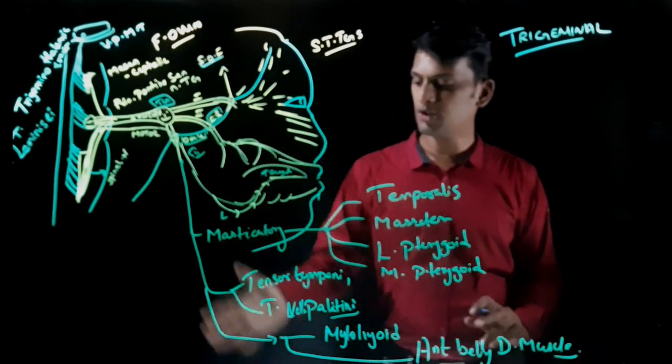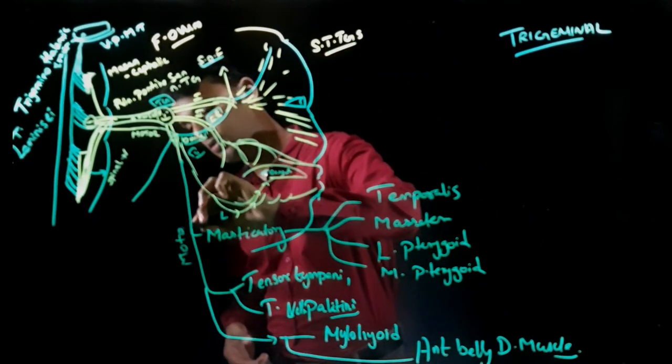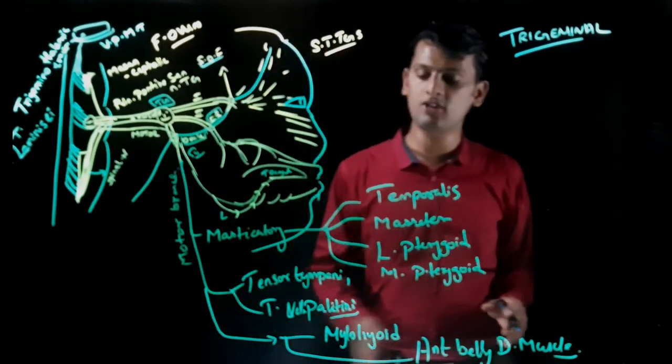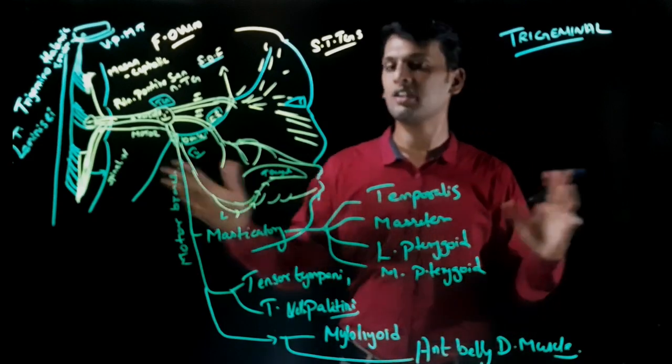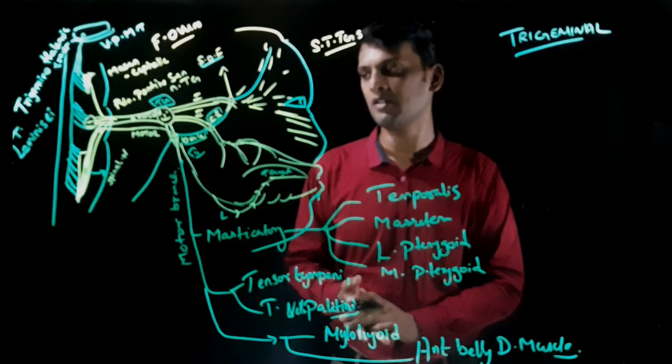Okay, so these are the supply of your motor branch. The motor branch supplies the derivatives of your first pharyngeal arches, and this is what it supplies. Okay, so I think this gives you a better understanding. So this is your trigeminal system.